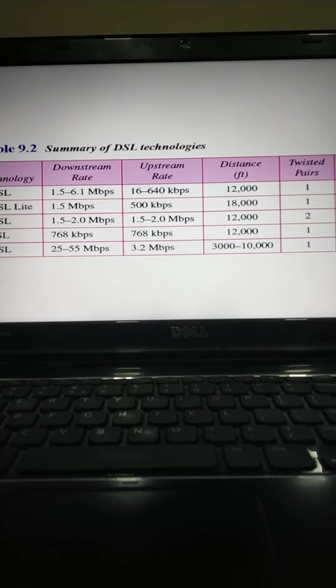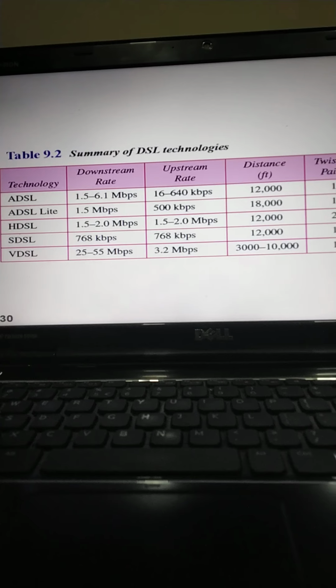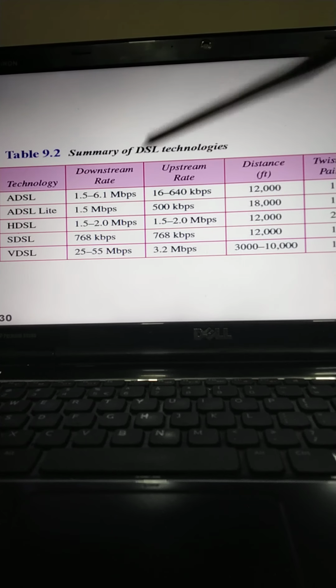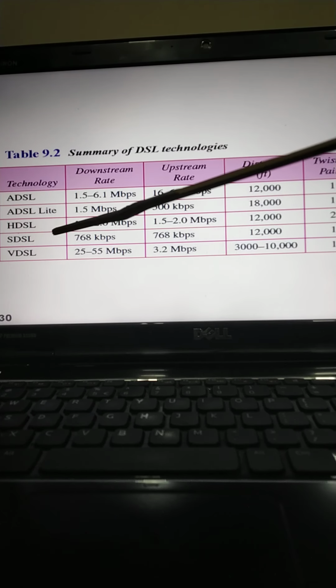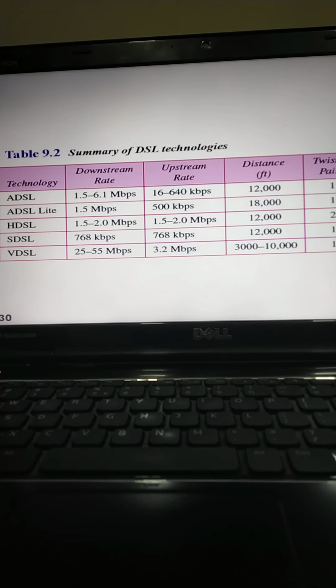Then the fourth one that we have over here is SDSL, the Symmetric Digital Subscriber Line. It is a 1 twisted pair version of HDSL. It provides full duplex symmetric communication, supporting up to 768 kbps in both directions. So SDSL provides symmetric communication and it can be considered as an alternative to ADSL.